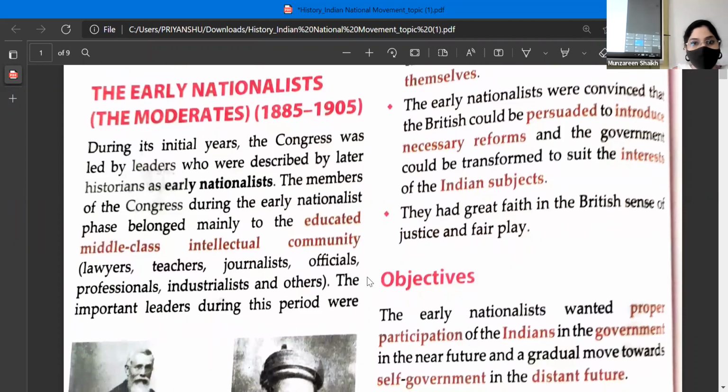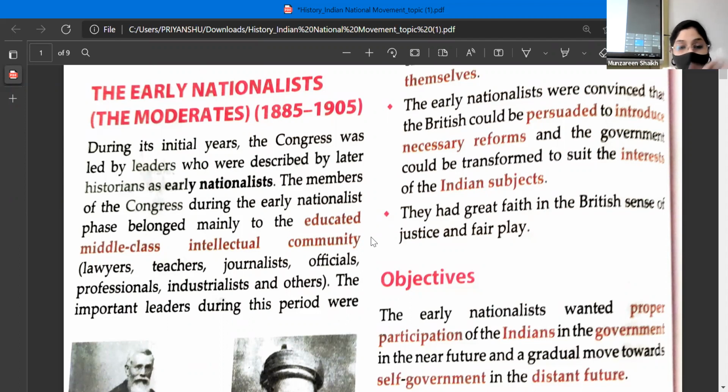So these were the people who realized, how did they realize? Because through that Western education, they learned English. And through the English language, they could communicate with the rest of the world. And through that, they understood that this is how the Britishers are dominating us, right? And therefore, they formed the community which was called the Indian National Congress Party.